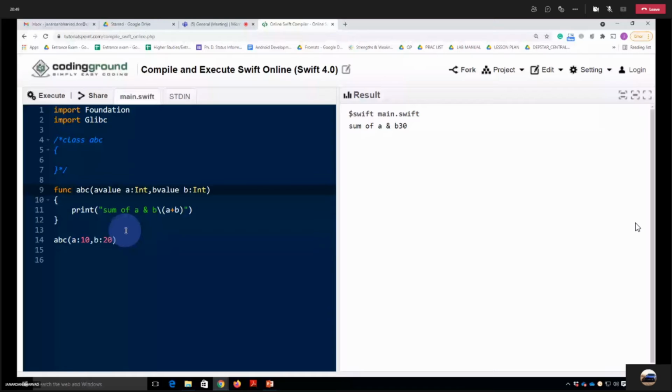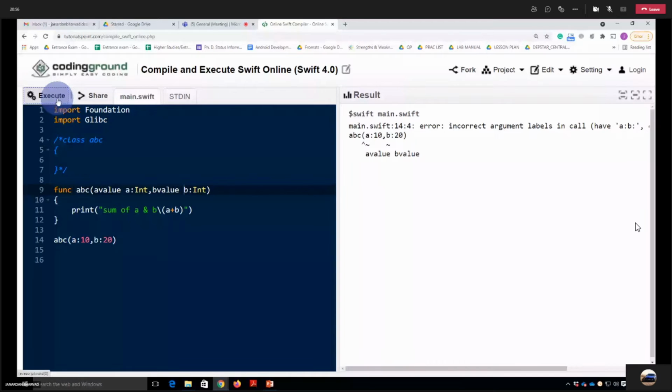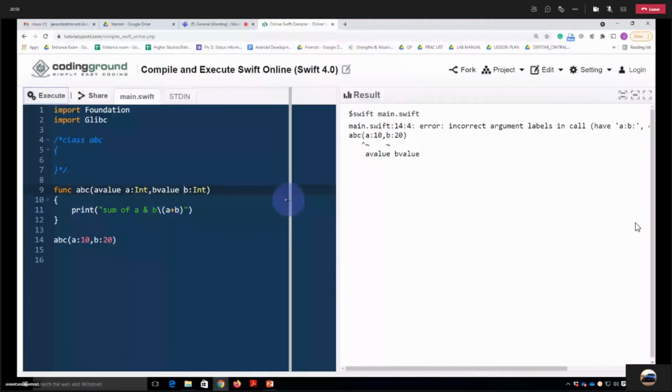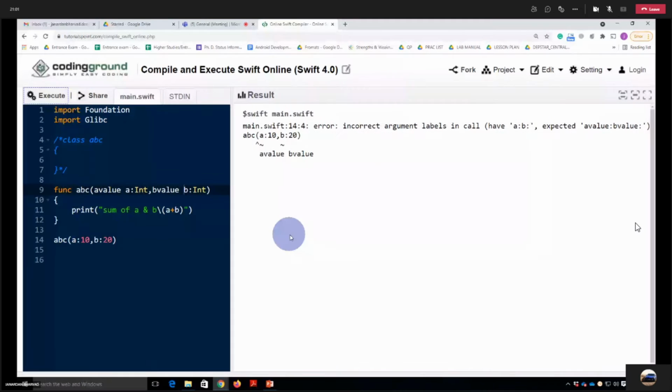And now if I try to run it, it's giving us error, and please tell me what error it is showing. Sir, the label that is in the function declaration, we have to give that same label while calling. So now what should I do? Sir, A value, space, A colon 10. Here, while calling? Yes, sir. Okay, let's try that.